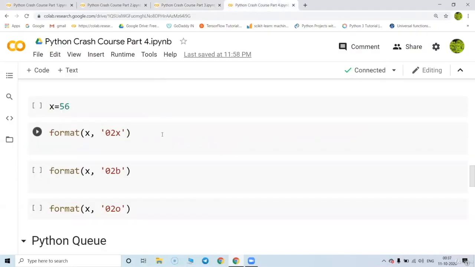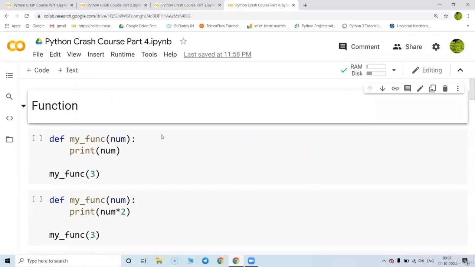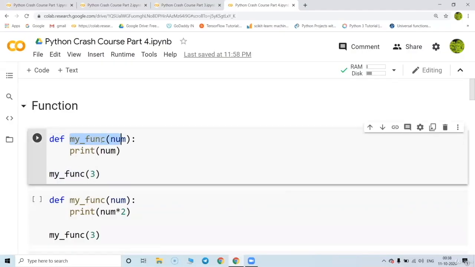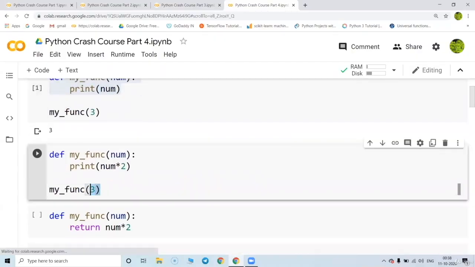Now this is called the dot format method. But before that we have a function. A program can be written in a normal format. The program can be written in a function format also. So now I'm just going to create a function whose name is my function. I'm going to pass the value into it and it will print that value. I can do some processing also, like I'm passing the value and processing it, and that processing is multiply by 2.